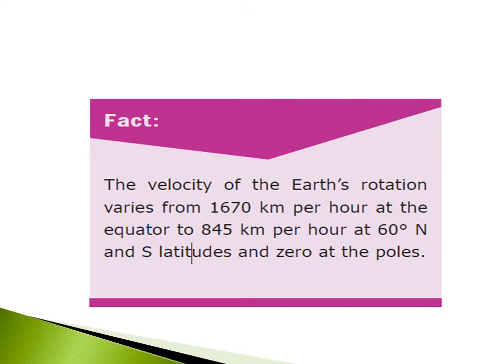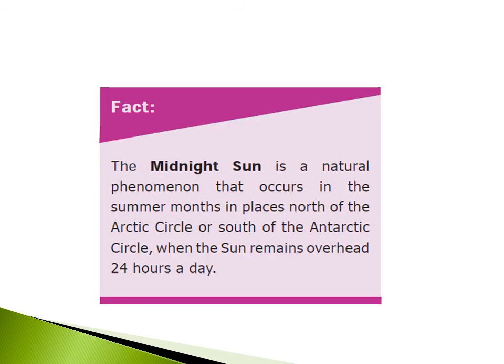Fact. The velocity of the Earth's rotation varies from 1060 km per hour at the equator to 845 km per hour at 60 degrees north and south latitudes and 0 at the poles. Fact. The midnight sun is a natural phenomenon that occurs in the summer months in places north of the Arctic Circle or south of the Antarctic Circle, when the Sun remains overhead 24 hours a day.